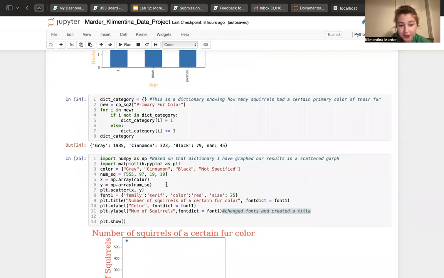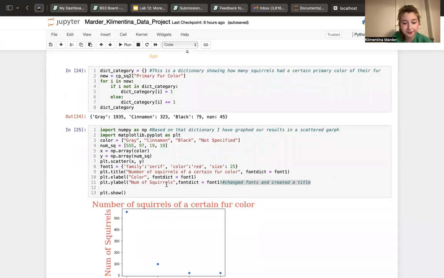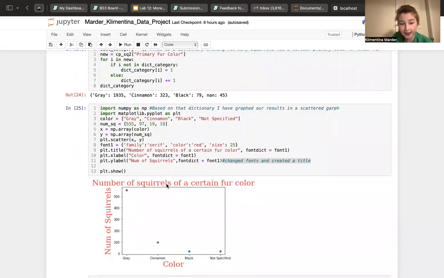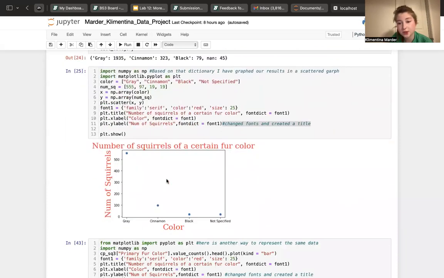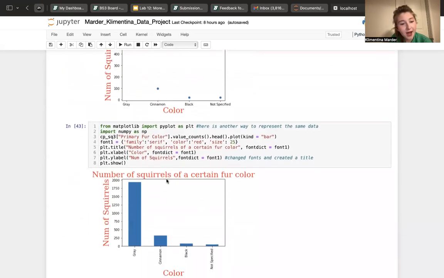Then I used a dictionary to look at how many squirrels of a particular fur color we have in our sample. It turns out that we have lots of gray squirrels, cinnamon squirrels, black squirrels, and lots of NaN values. It's the primary fur color. And then I plotted it in a scatter graph, and I also changed the font and added a title, which I think look pretty cute.